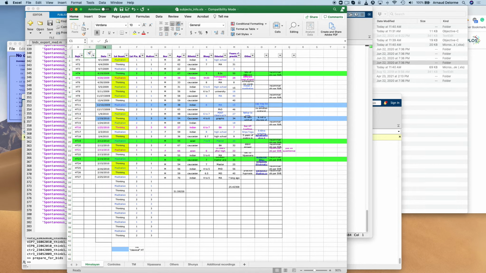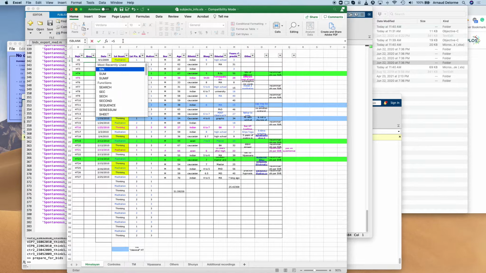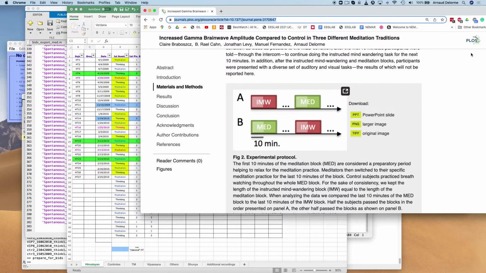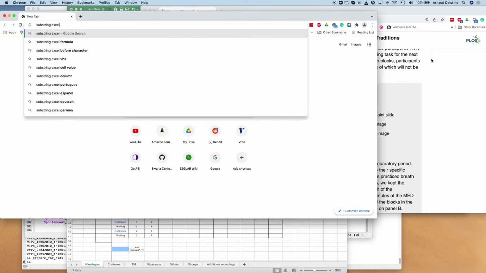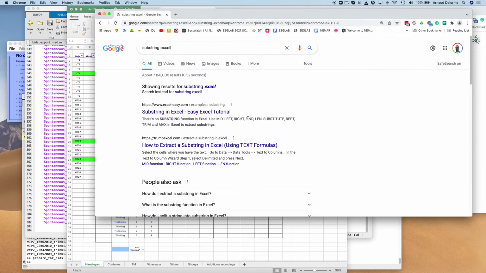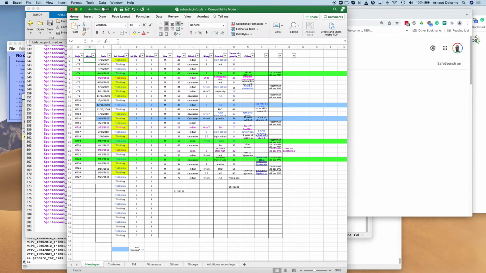So to fuse the file, the first thing would be to create a column with the group, because right now I just have a column for subject, but I don't have a column for the group. And I thought, well, I could just extract the string from the subject number. And so I was searching for a string function in Excel. So there's a function that's called left, to extract the group from the subject name.